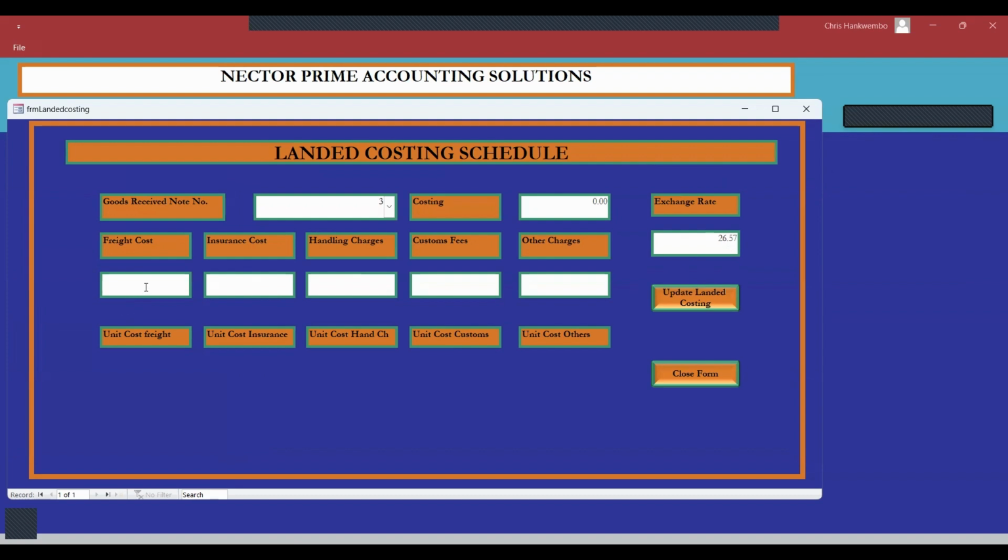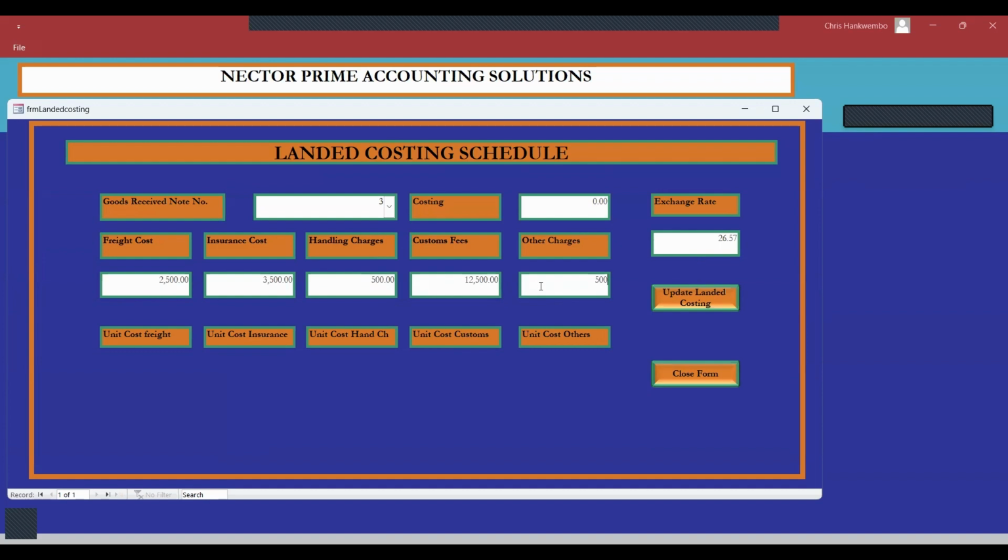Let's say for freight, we have paid 2,500. And then the other cost here, insurance cost maybe 3,500. Handling charges maybe 500 per charge. Custom clearing, custom fee maybe 4,000. Other cost maybe 500 per charge.